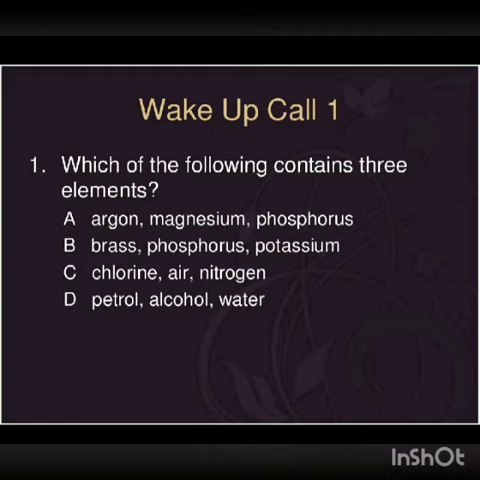So, let me ask you a few questions. First one: which of the following contains three elements? Option A is argon, magnesium, phosphorus. B is brass, phosphorus, potassium. C is chlorine, air, nitrogen. And D is petrol, alcohol and water. So let's start with the last one, petrol, alcohol and water.